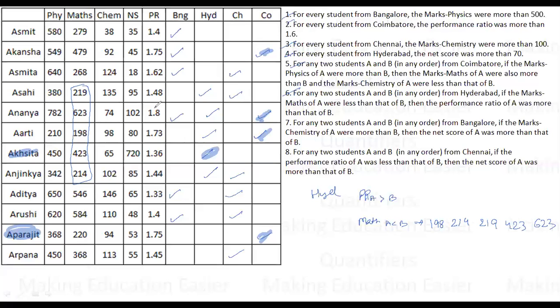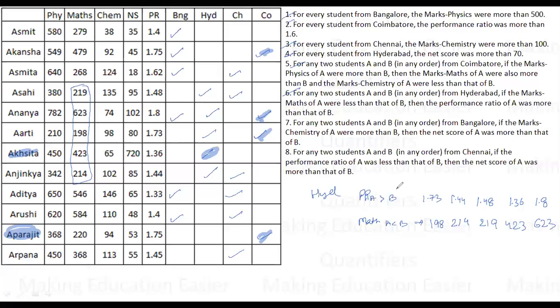And if I talk about the performance ratio of these people, for 198 the performance ratio is 1.36. For 214 it is 1.73. For 219 it is 1.44. For 423 it is 1.48. For 623 it is 1.8.